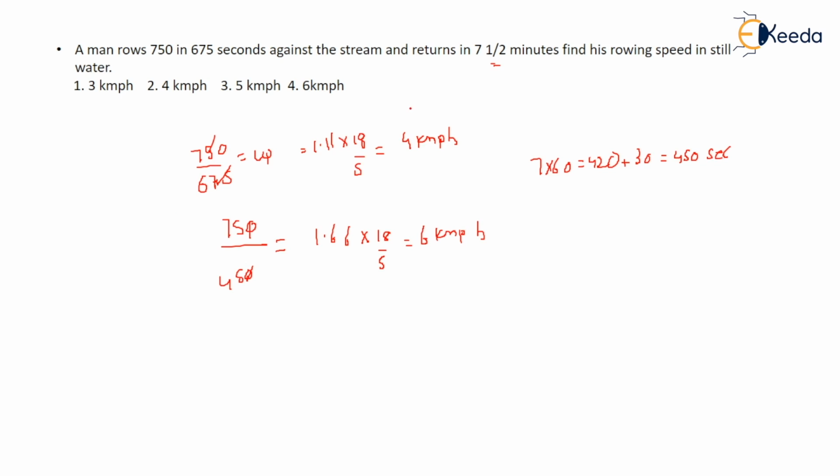So what did they ask? They asked his rowing speed, that is, the man's rowing speed. So (6 plus 4) upon 2: downstream speed plus upstream speed, divided by 2, to find the speed of the man or boat. This comes out to be 10 by 2, that is 5 km per hour. This is your correct answer.